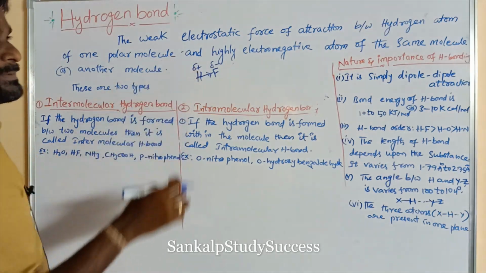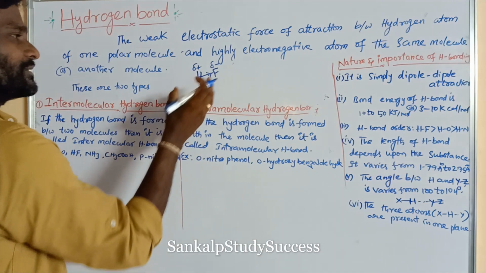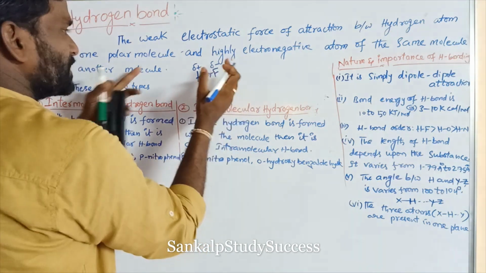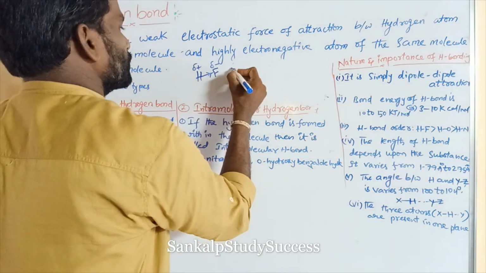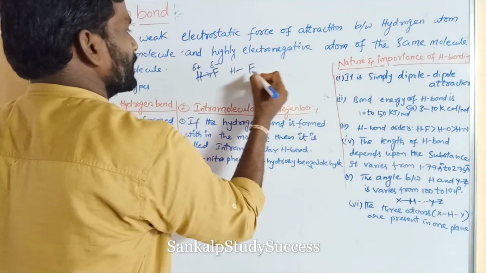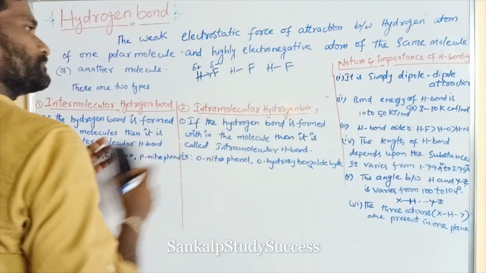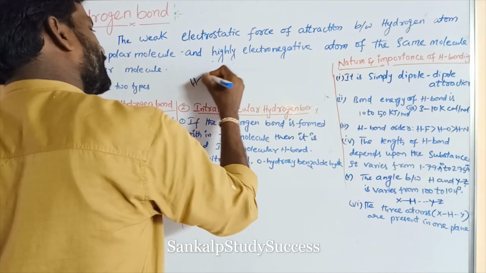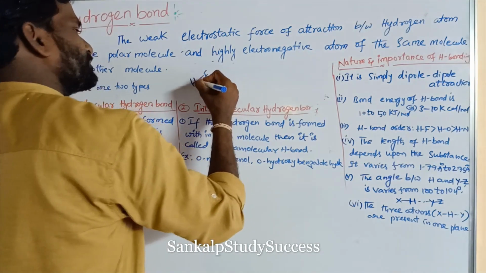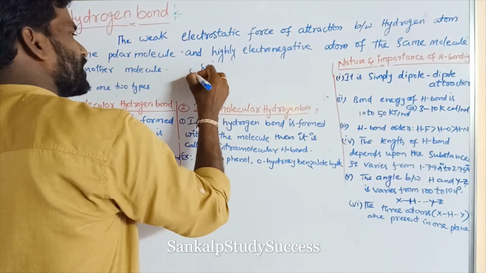So these delta plus and delta minus are partial charges, right? When a large number of these molecules come closer to each other, so this is another HF molecule, this is another HF molecule, what happened? Here H and F, the shared electron pair is shifted towards the fluorine side, this gets delta minus, this is called delta plus.